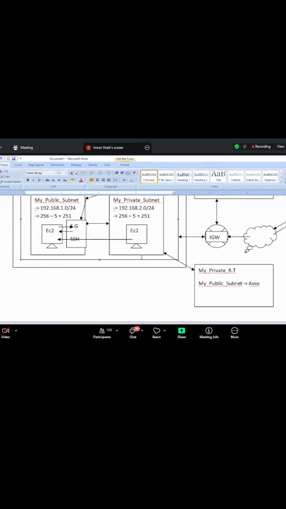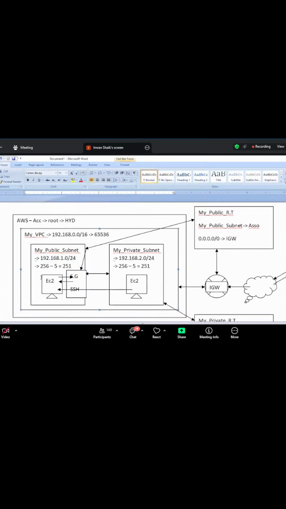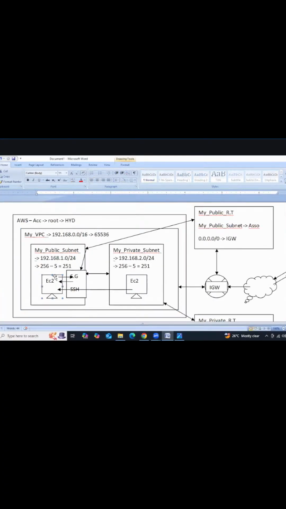Got it, guys? Right. So as of now, we did everything according to this diagram. Now we'll do one thing. We'll launch one instance into both the subnets. Two different instances into the two different subnets, right? Okay. Go to EC2 and then launch instance.